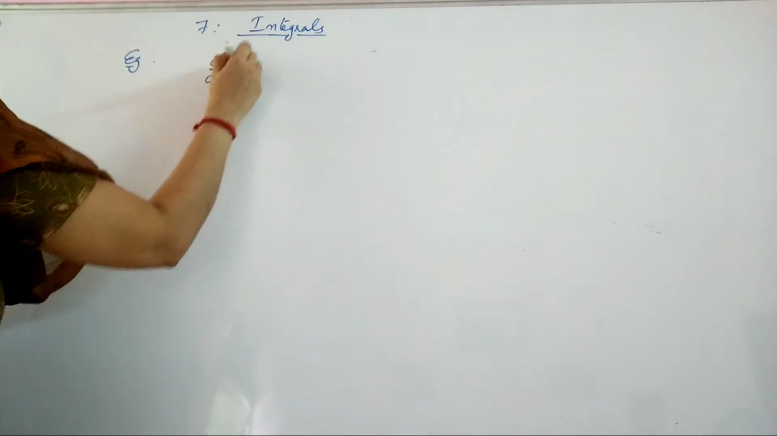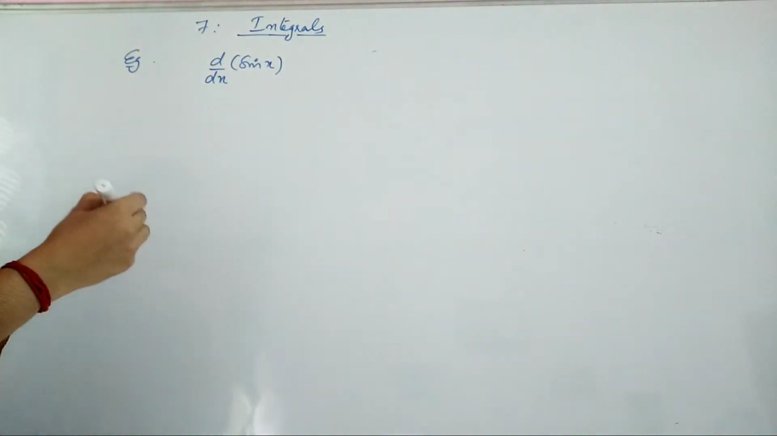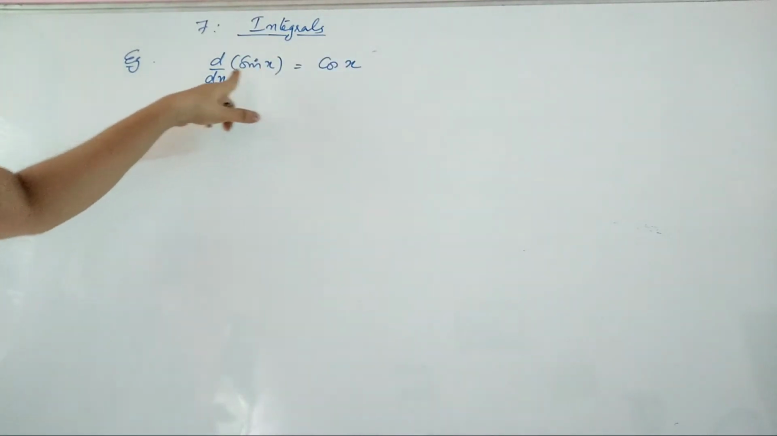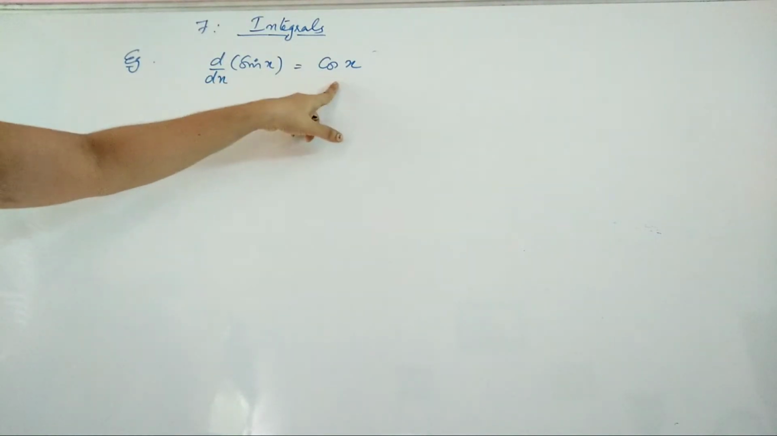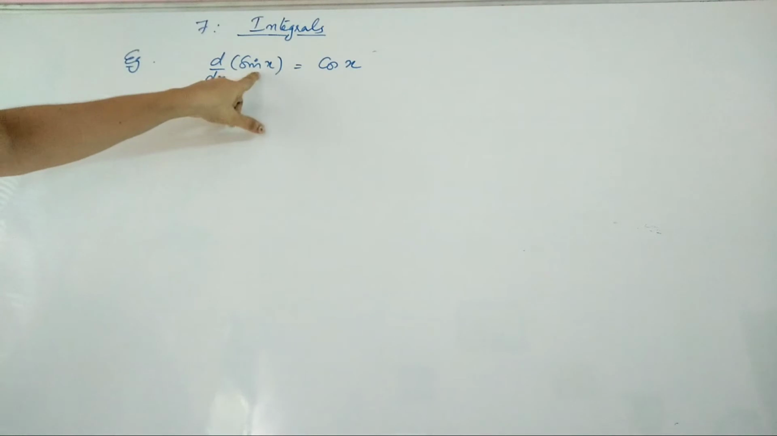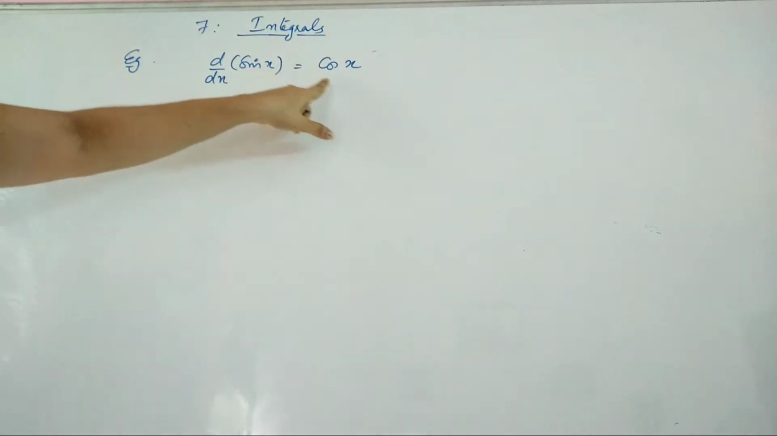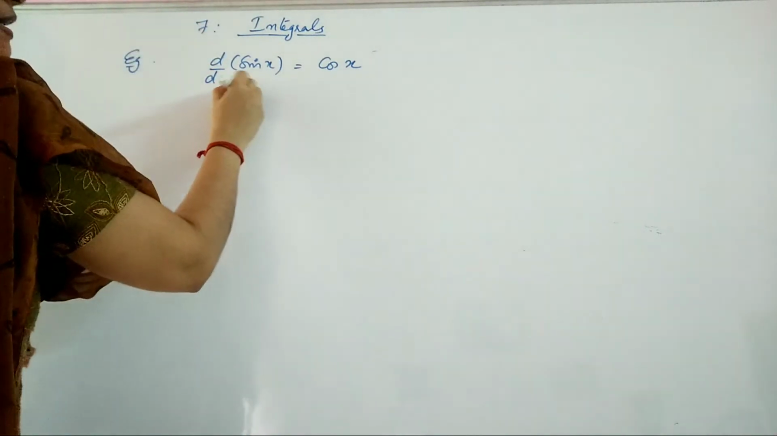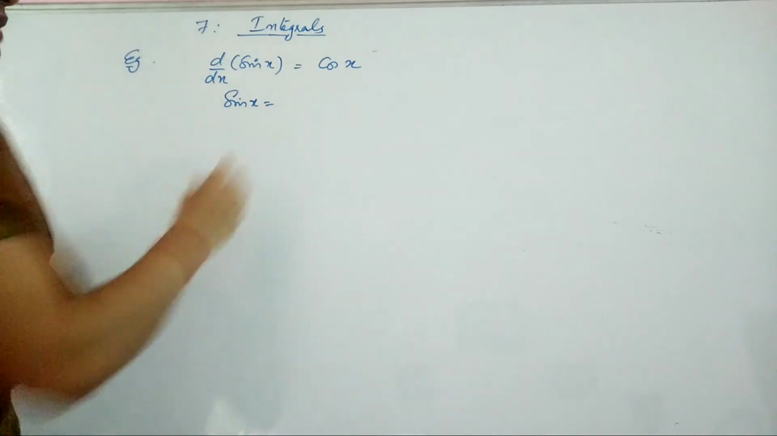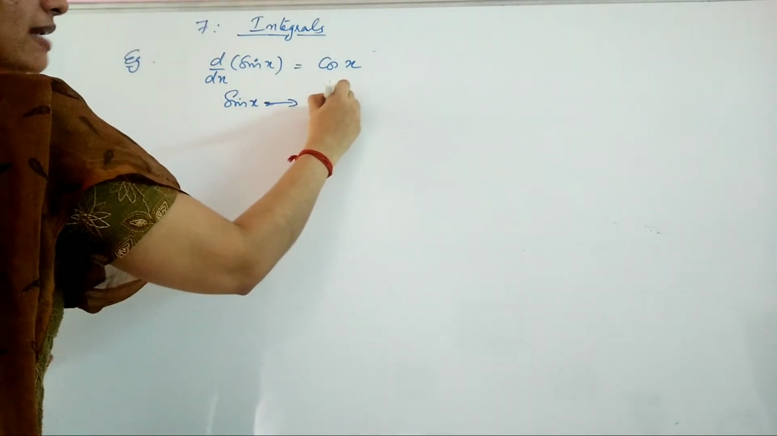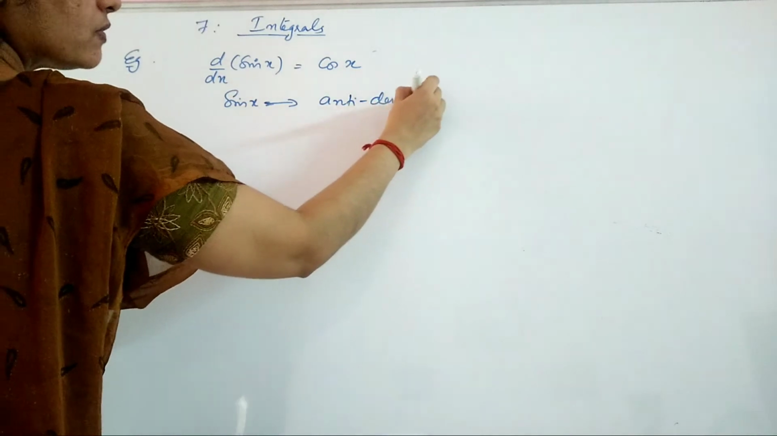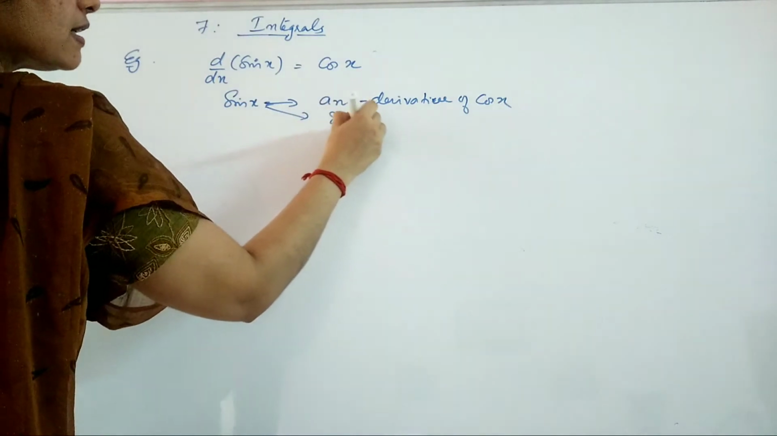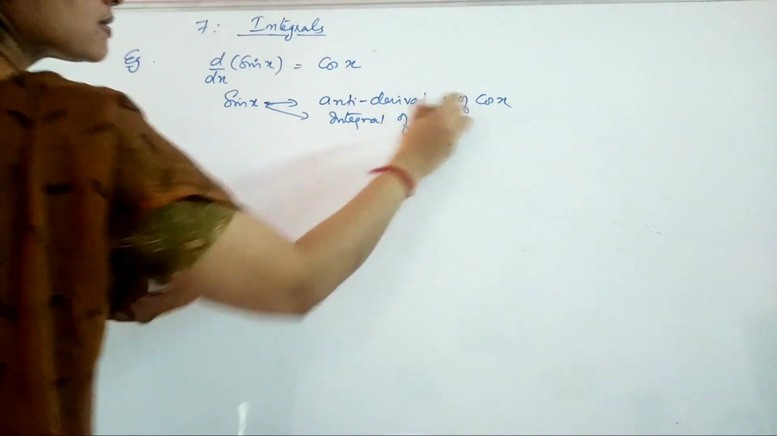Starting with an example, suppose I want to find the derivative of sin x, which you have already studied. You know that the derivative of sin x is cos x, right? Now when I say d by dx of sin x is cos x, I can say that sin x is the integral of cos x. That means when I want to get sin x, this cos x should be gone. So I will say that sin x is known as the antiderivative of cos x, or I can say it is the integral of cos x.